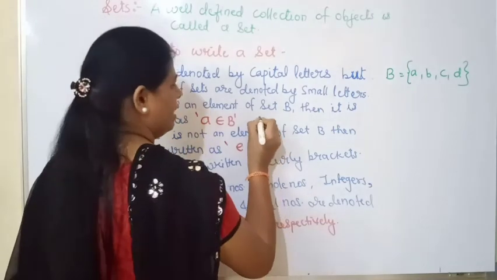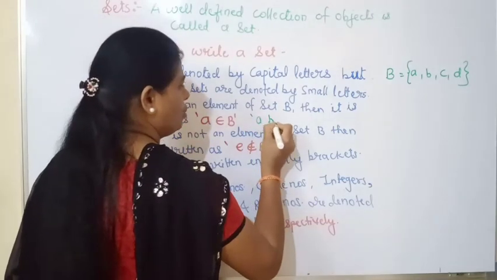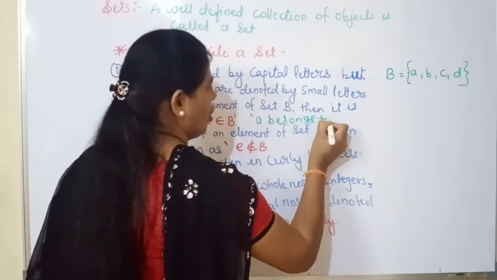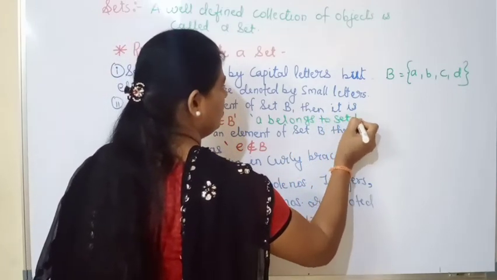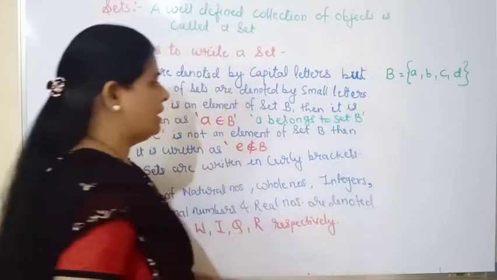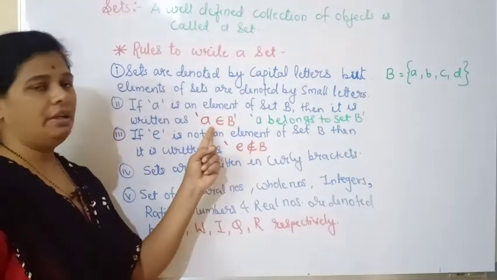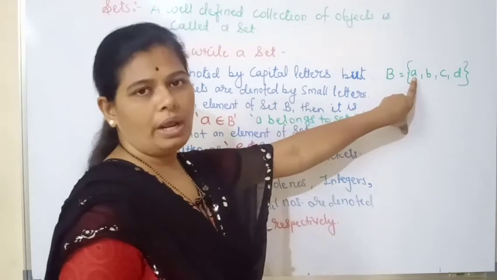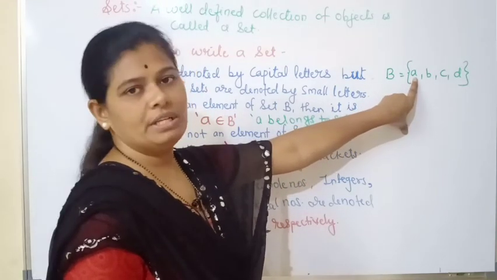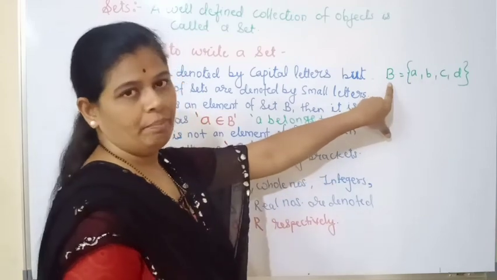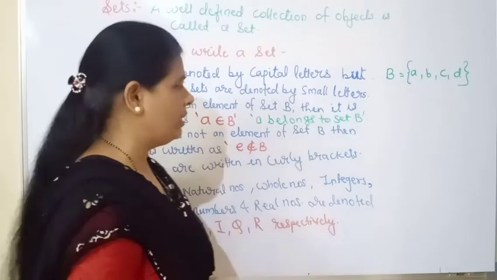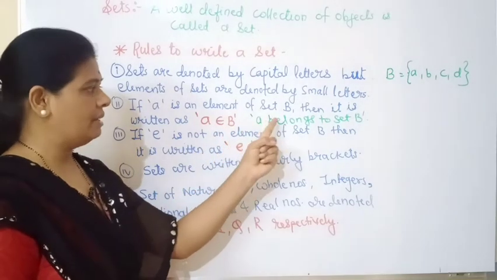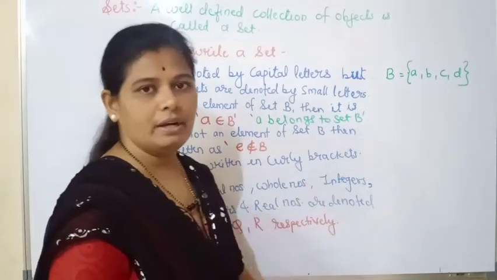We say a belongs to set B. Now you can see that small a is an element, or a member, of the set B. So symbolically we write a belongs to set B, and it is read as a belongs to set B.